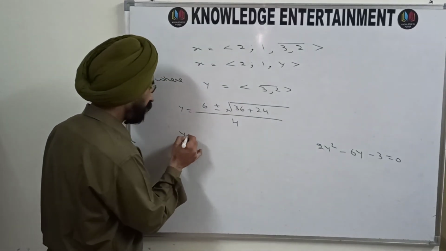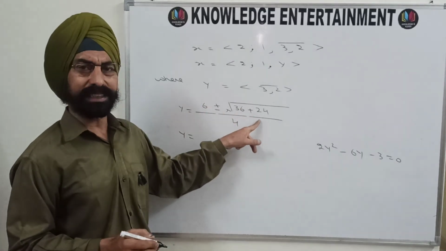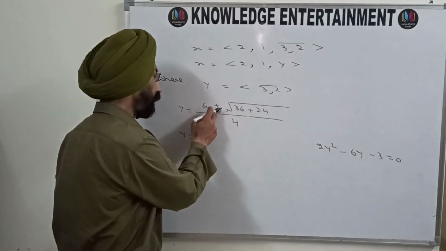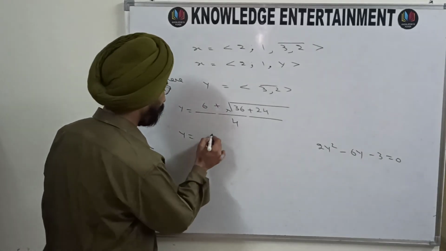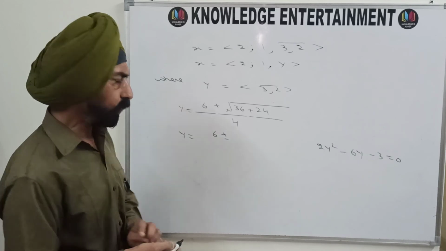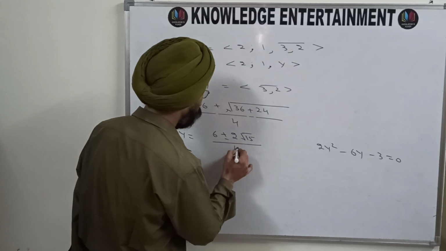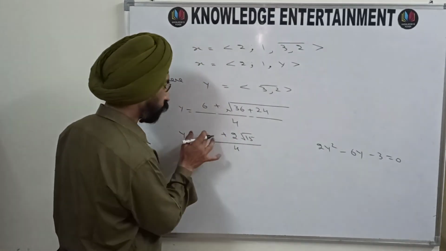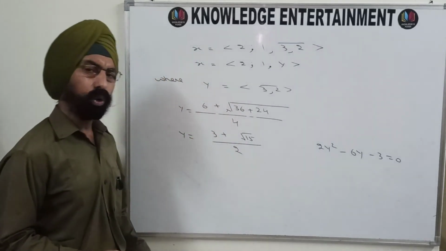So your y is, since this is greater than 6 and 6 minus something greater than 6 will be negative, and your number is not negative, it is positive, so you can get rid of this minus sign because the number is positive. So it is 6 plus under root 60. Under root 60 means 2 under root 15, divided by 4. No negative sign needed now. So this 2 can be taken out as common and cancelled. So it is 3 plus under root 15 divided by 2. This is the value of y.